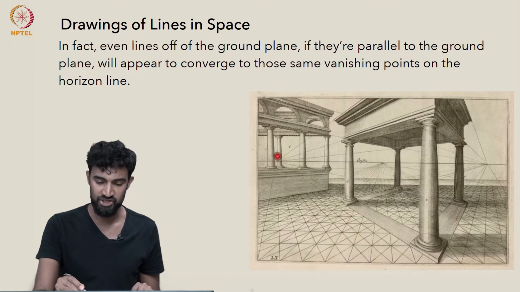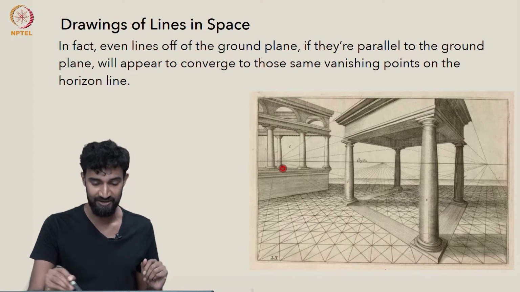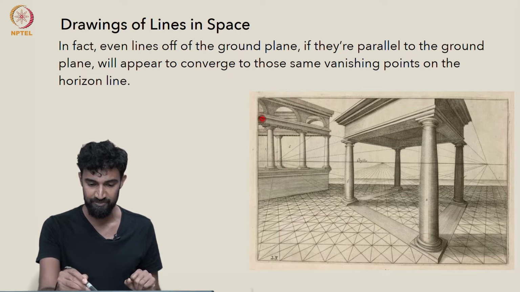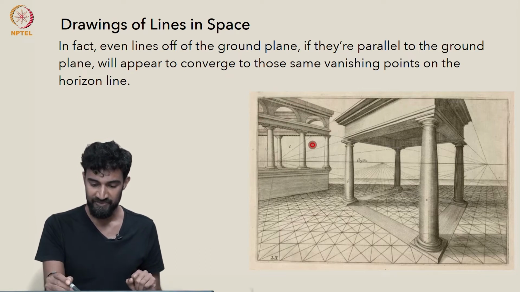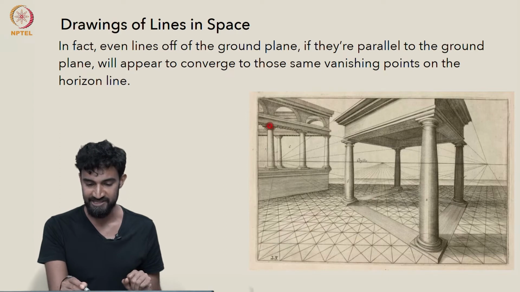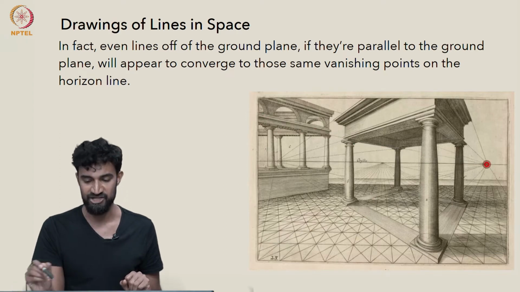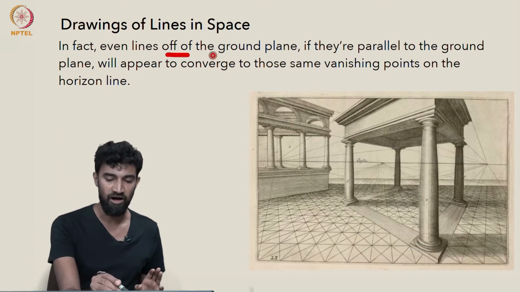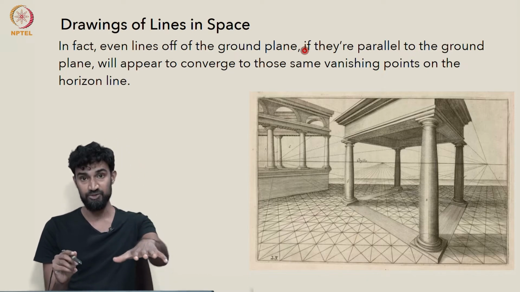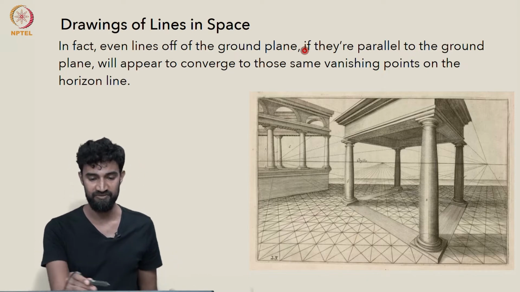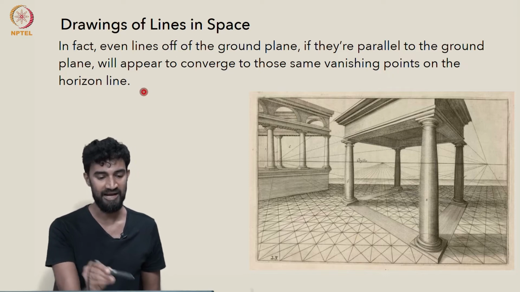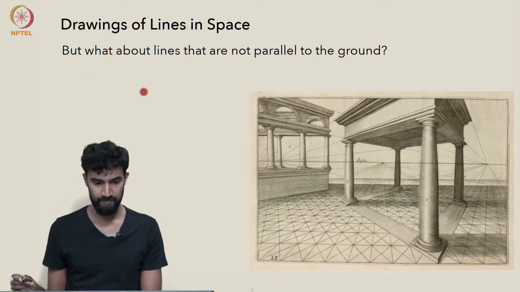And it too will converge to that vanishing point on the horizon line. Or take this rooftop, take this ledge here. It's parallel to this family of diagonal lines, and it'll converge to their vanishing point. So even lines off of the ground plane, if they're parallel to the ground plane, will appear to converge to those same horizon line vanishing points.